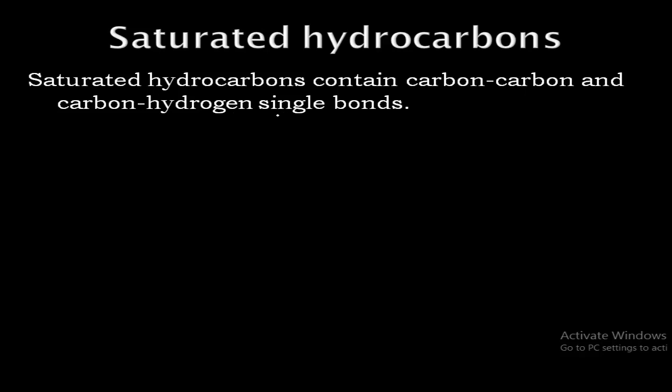If in a compound there are only single bonds between carbon-carbon as well as carbon-hydrogen, then such hydrocarbons are said to be saturated hydrocarbons.